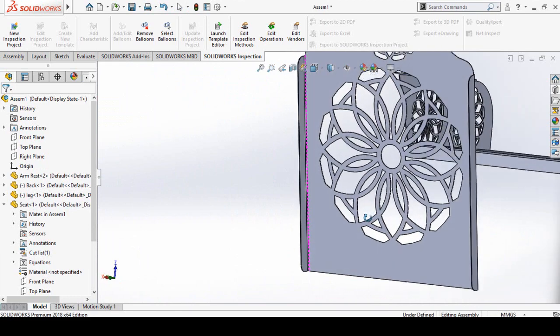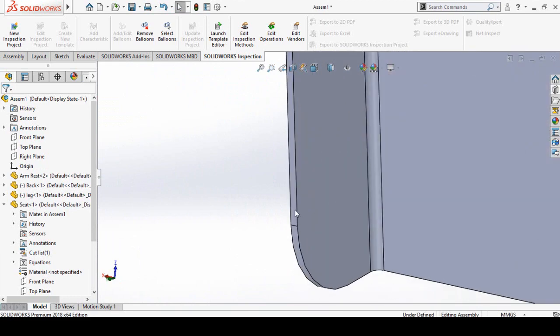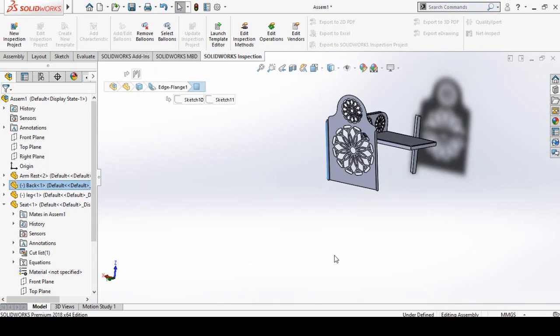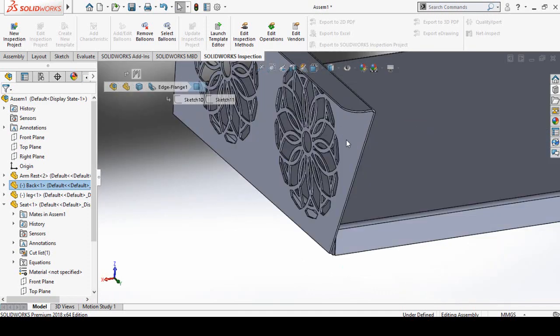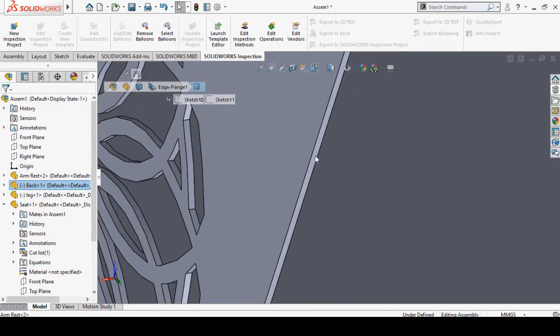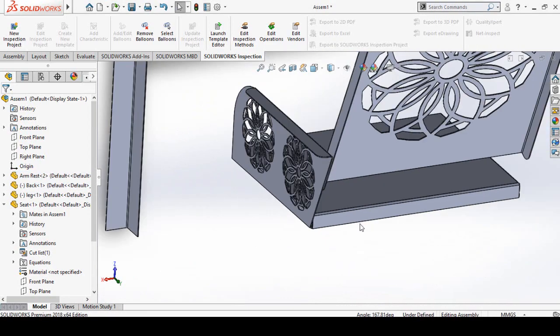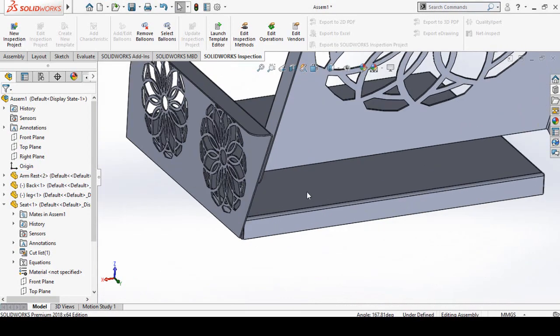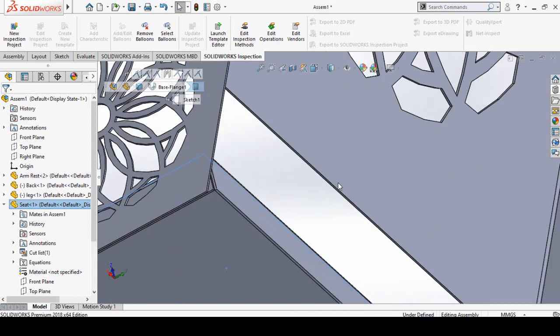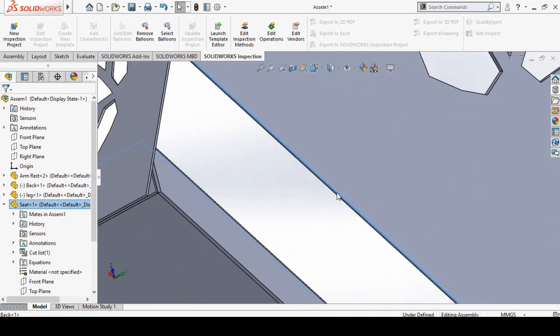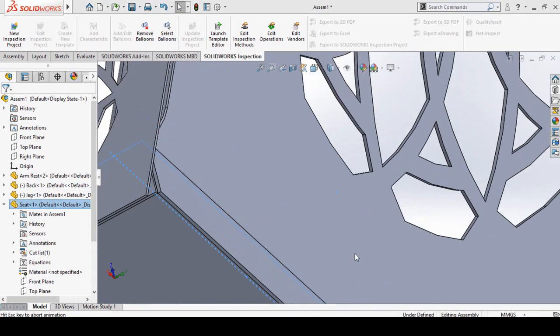Then select this face of the back of the seat and this face of the armrest and make the coincident mate. After that, select this face of the seat and this line. Make the coincident mate.